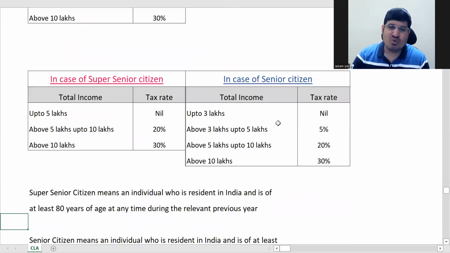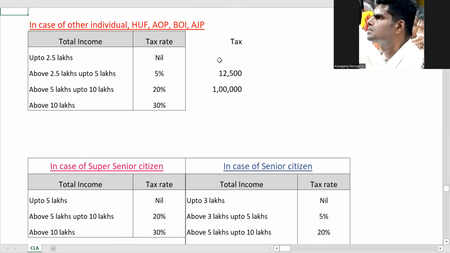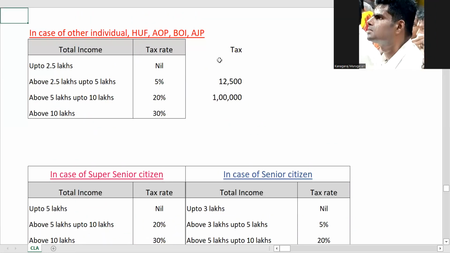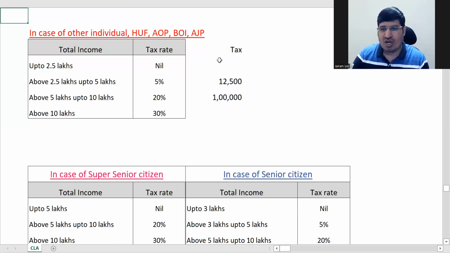Then super senior citizen. See before sir, local authority have exemption from income tax as well. Yeah, local authority, we'll come to that.